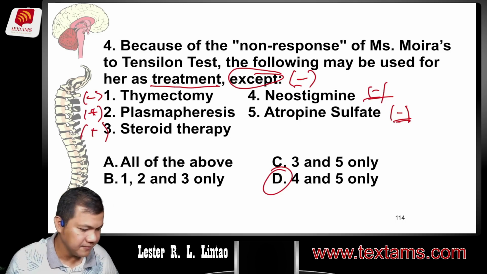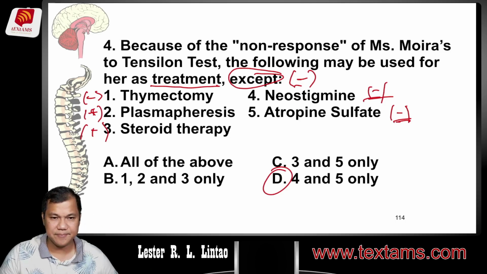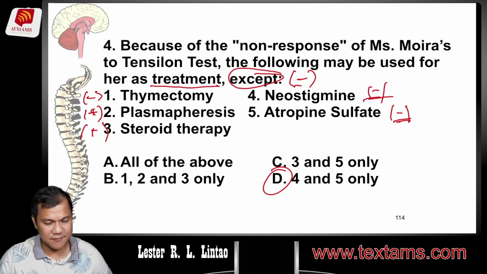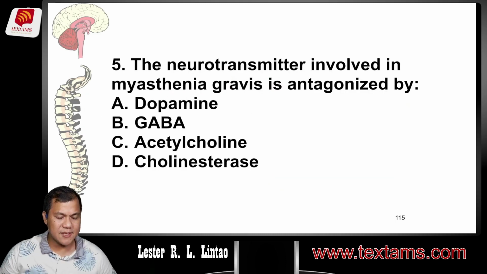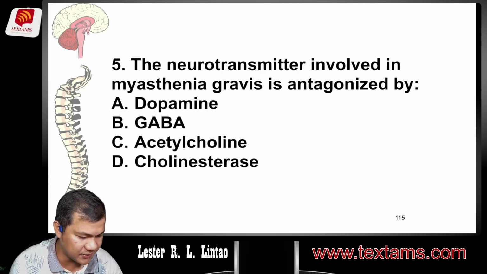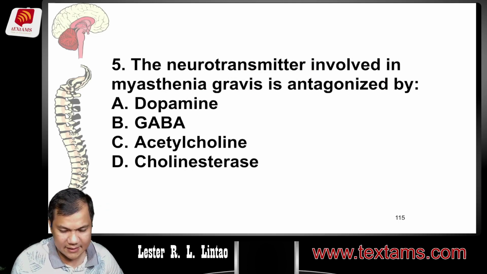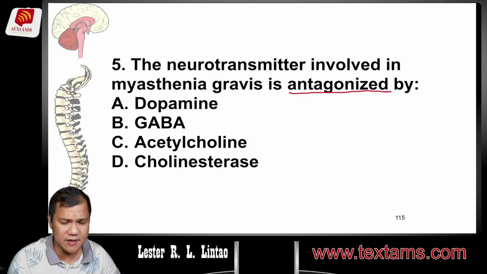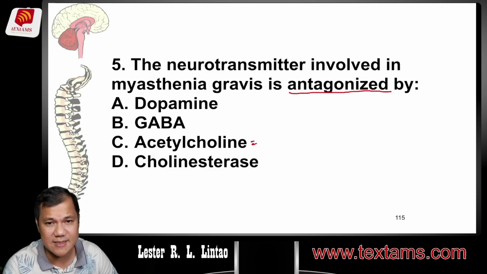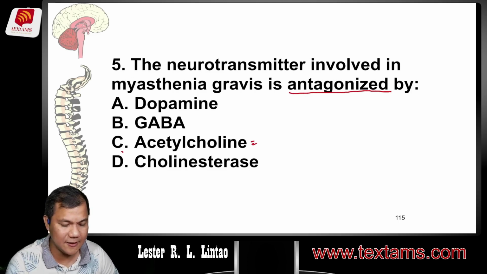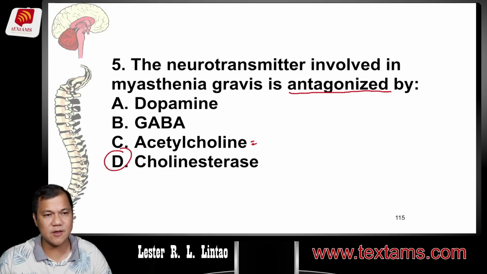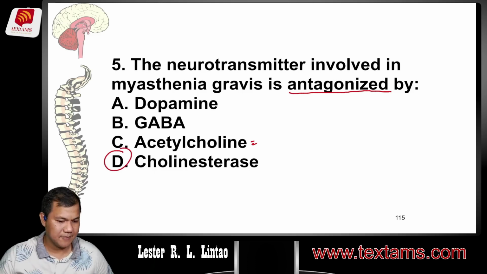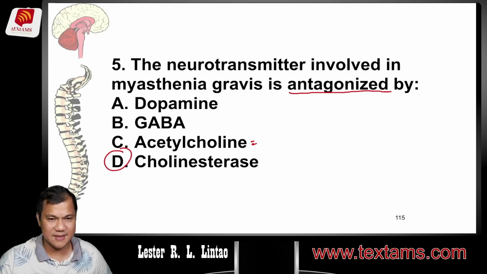Congratulations sa mga tumama. Question number 5. The neurotransmitter involved in myasthenia gravis is antagonized by, nako, eto na naman tayo. Antagonized, kontrabida. Ang tanong lang, the neurotransmitter involved is acetylcholine. Kaso may nakalagay na word na antagonize. Anong kalaban niya? Should be letter D. D dapat ang tamang sagot for number 5. Shoutout para sa mga tumama. Sana all.